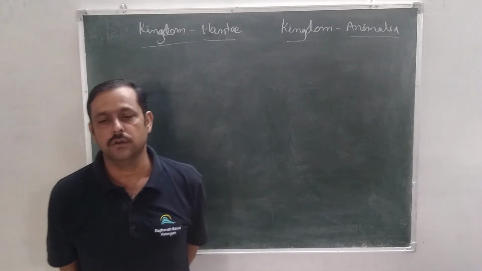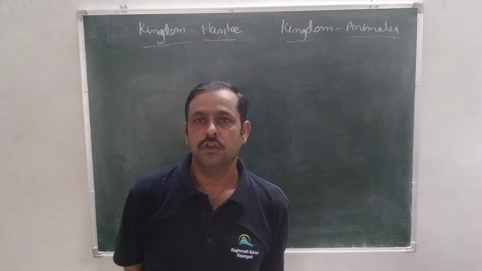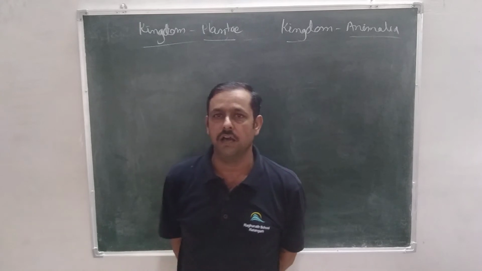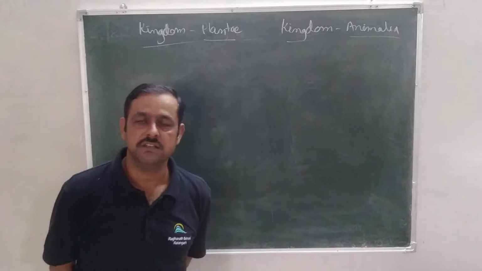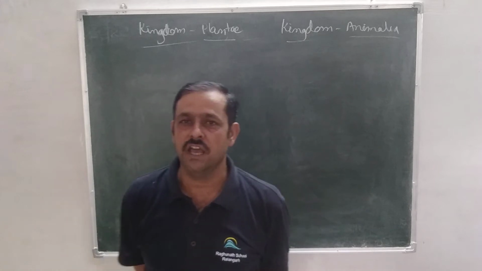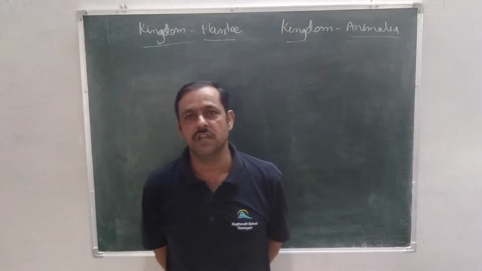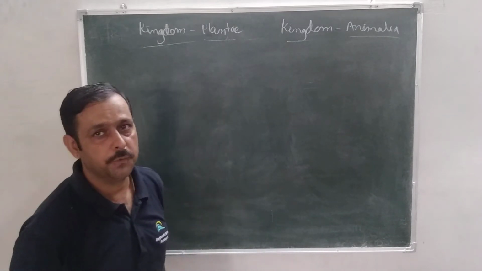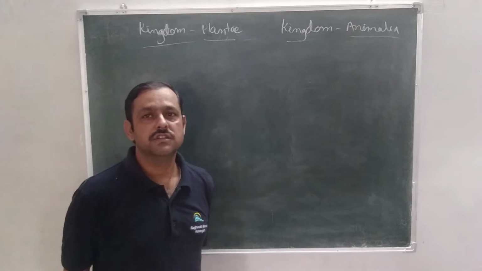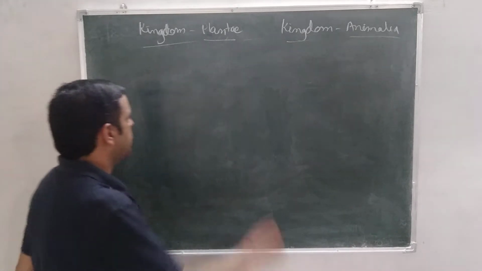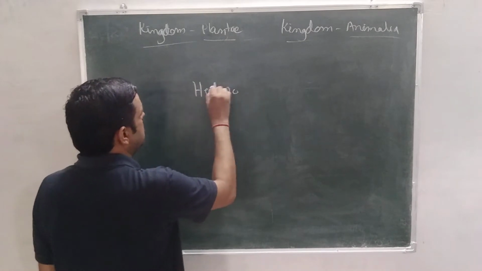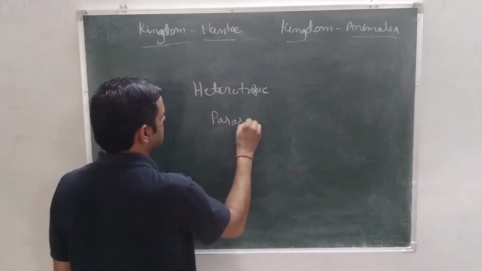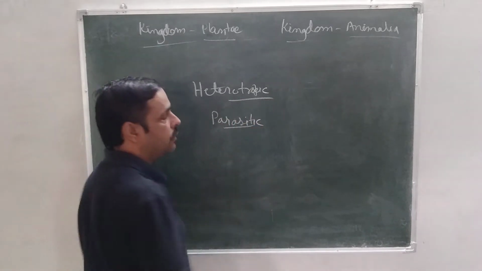All the living organisms which have a multicellular stage, eukaryotic cells and chlorophyll are called Plantae, and their cell is surrounded by a cell wall which is made up of cellulose and pectin. Plants have chlorophyll, so they are autotrophic, but some plants are heterotrophic and parasitic. Do you know what is heterotrophic and parasitic?